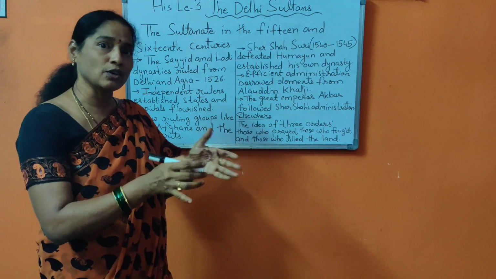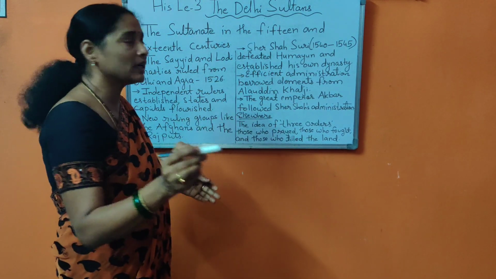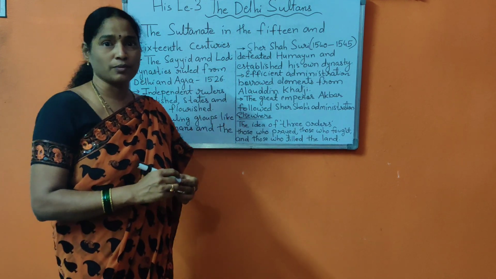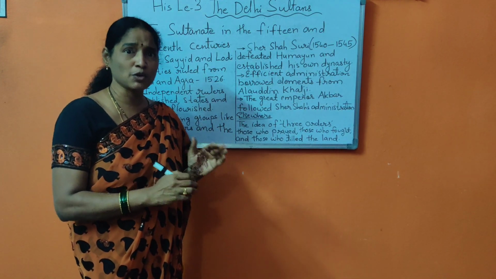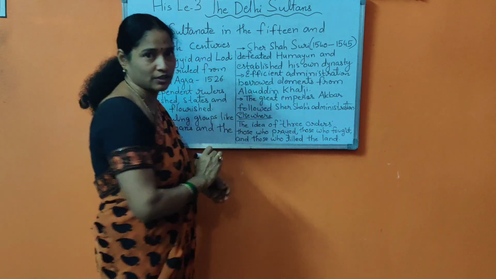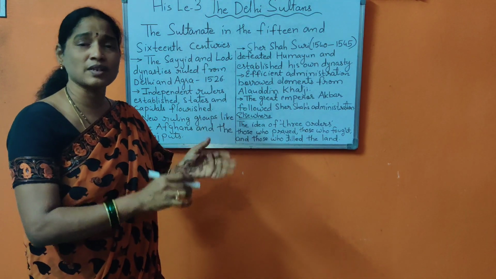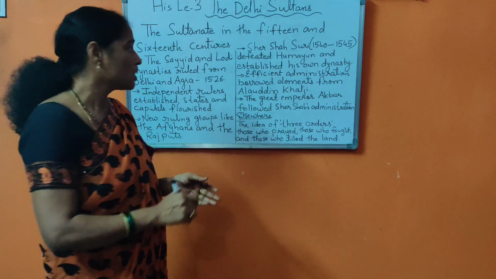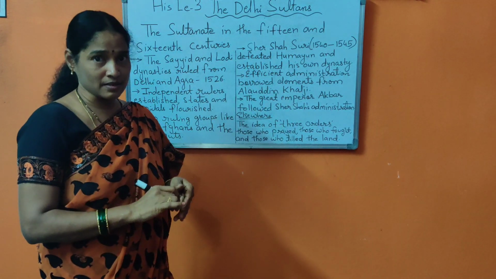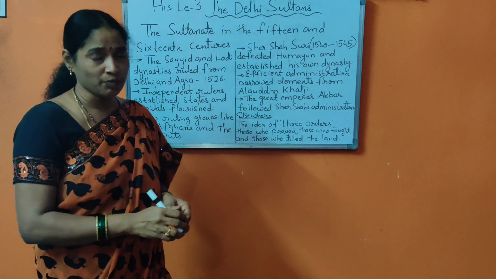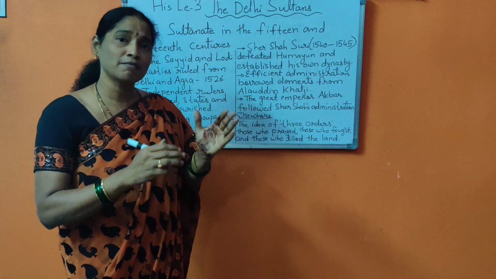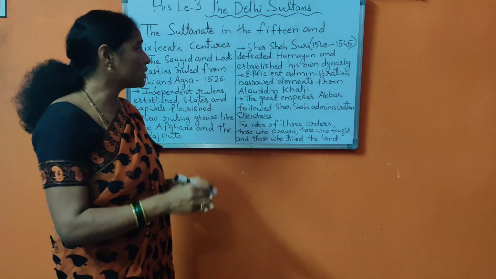So after the end of the Delhi Sultanate, the Suri dynasty was established. During his rule, his administration was very efficient because he followed many elements from Alauddin Khalji, whose measures were considered very successful.